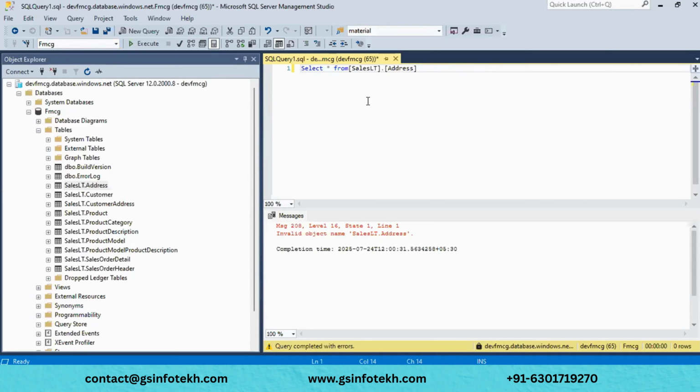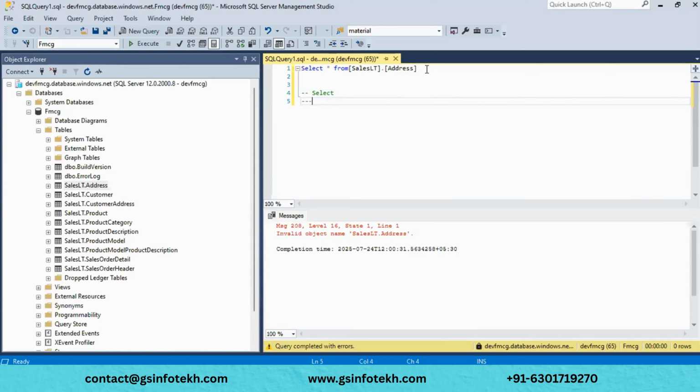Let me go one by one, and let me tell you about some of the most important queries which we use and are going to use in our daily life on top of the database. We have something like a select query. What this select query does is extract data from the database, whatever fields and data you want, it will select that data and extract it from the database.